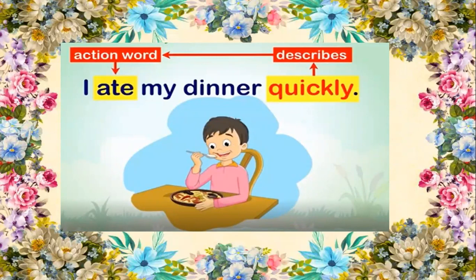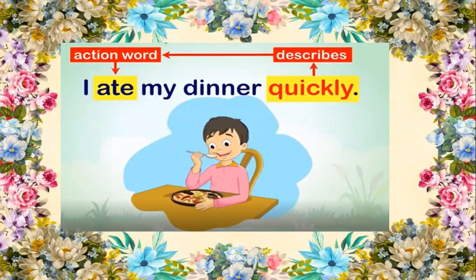So quickly describes the action word ate. So quickly is an adverb in this sentence. Here, if I ask the question, how did I eat my dinner? I get the answer, I ate my dinner quickly.